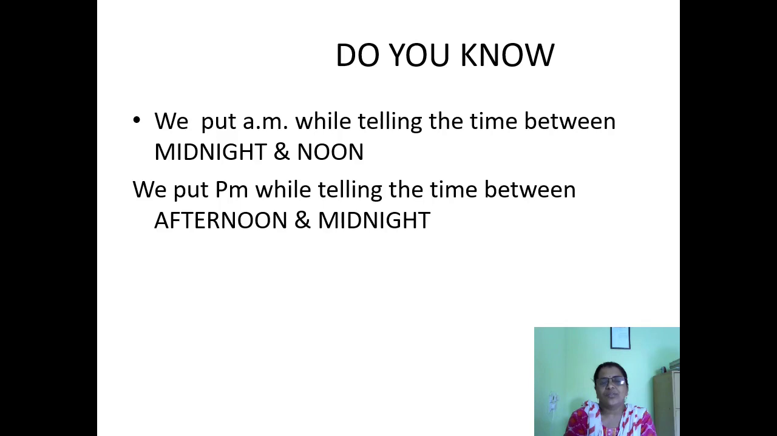Do you know, students, we put AM while telling the time between midnight and noon. AM means ante-meridian. And we put PM while telling the time between noon and midnight. PM means post-meridian.